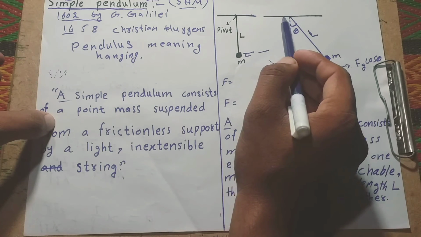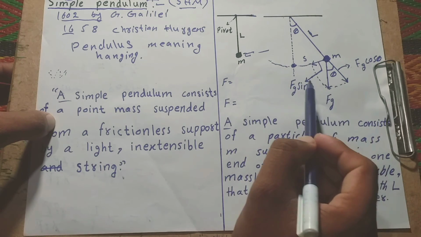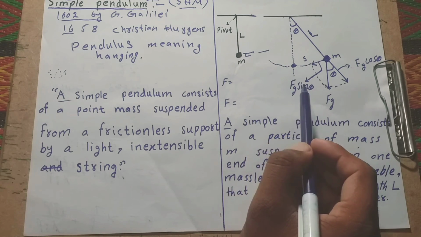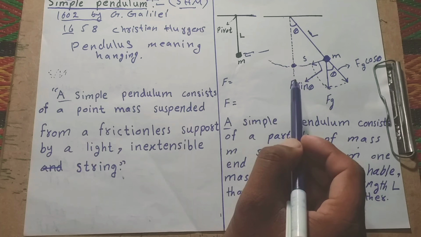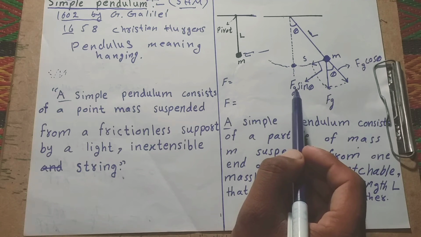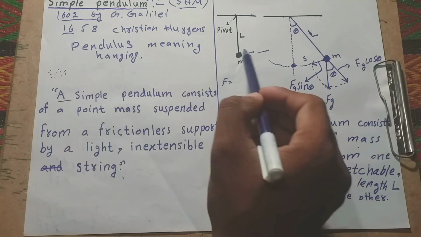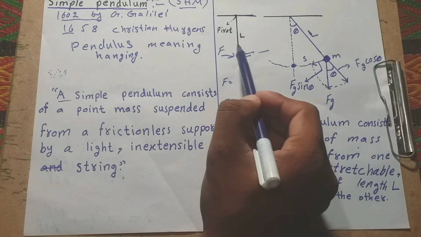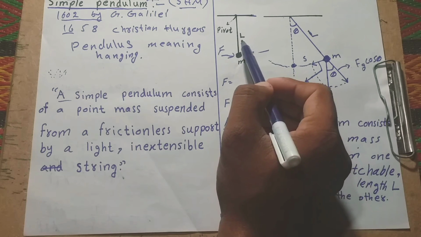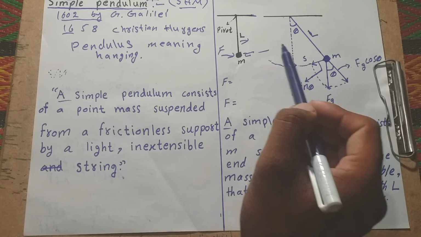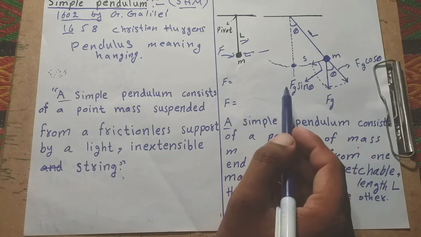For example, this is a simple pendulum, and we consider the forces acting on the bob, that is the mass, and also on the string.